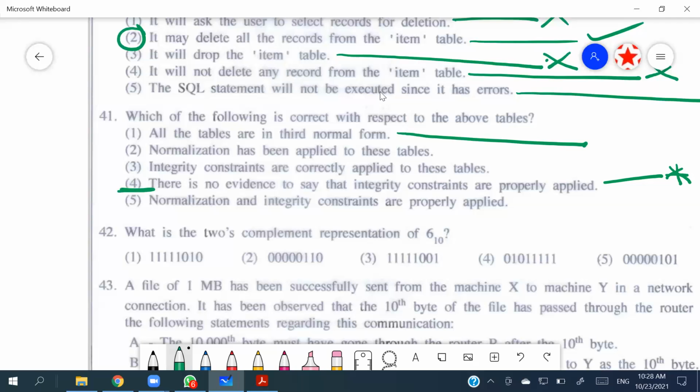So that could be the best answer: there is no evidence to say that the integrity constraints are properly applied. The other four answers are just based on assumptions. Got it, people?